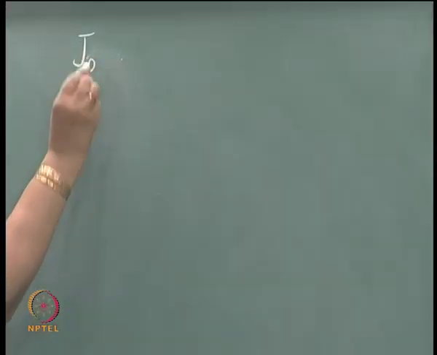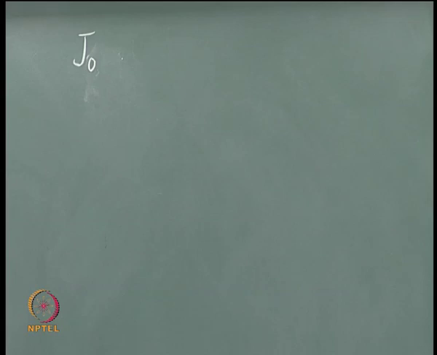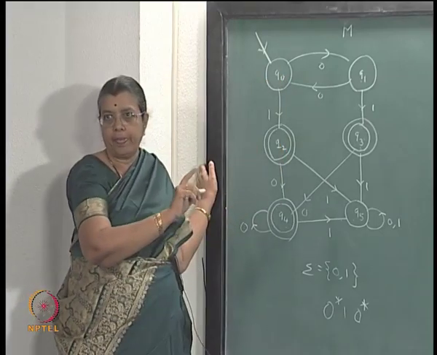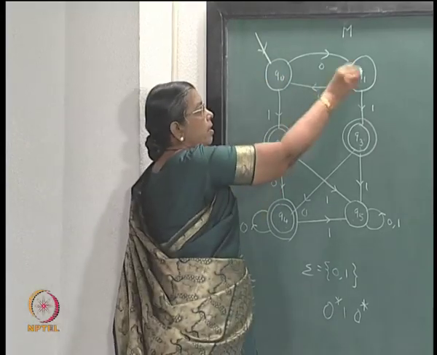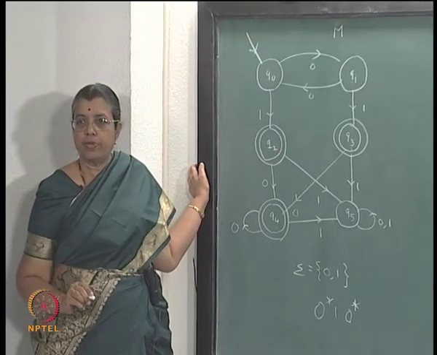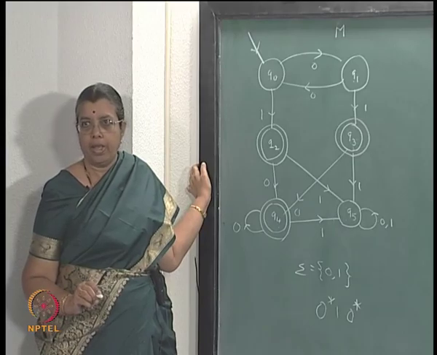J 0 is the equivalence class which contains the strings which take you from Q0 to Q0. What sort of strings will take you from Q0 to Q0? Epsilon will be there, then 0 0, and any even number of zeros will take you to Q0.